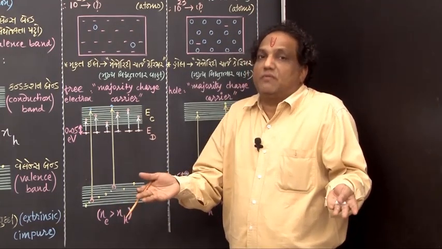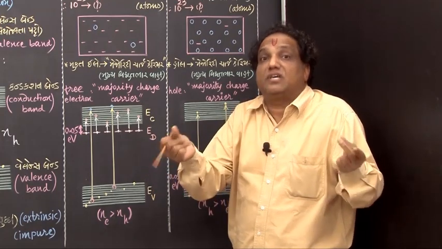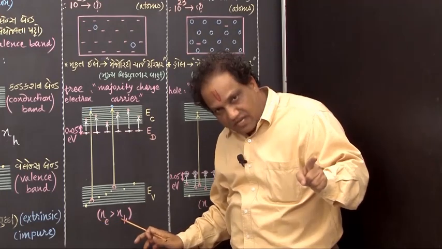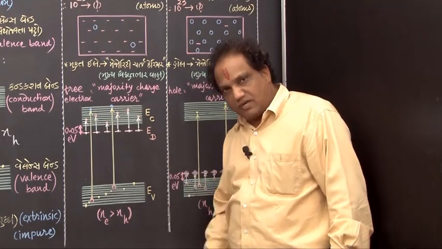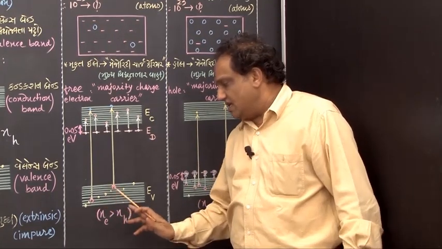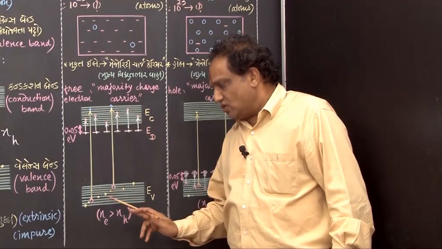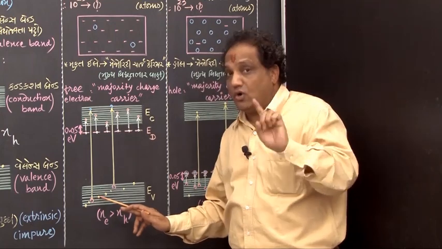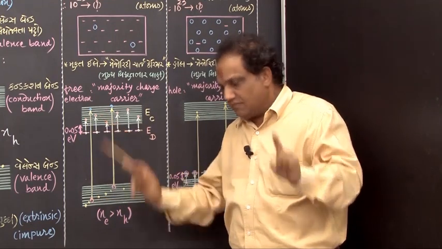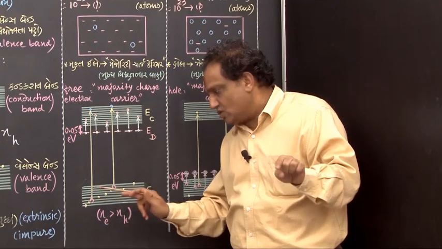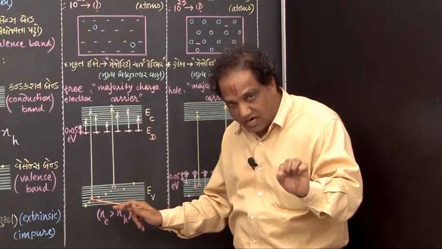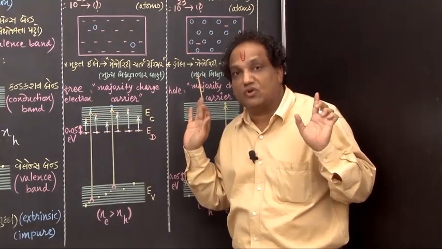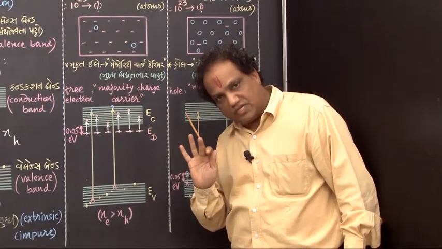So naturally free electrons are now the majority charge carriers. Free electron number density is more than hole number density. Where do you find free electrons? In the conduction band. And where do you find holes? In the valence band, correct? Here also conduction of electricity would take place, but it will be in the form of bound electrons, not free electrons. Free electrons are in the conduction band, correct? But that conduction through bound electrons or through holes will be very low, and the majority conduction is carried out by the flow of free electrons, that is, in the conduction band, got it?